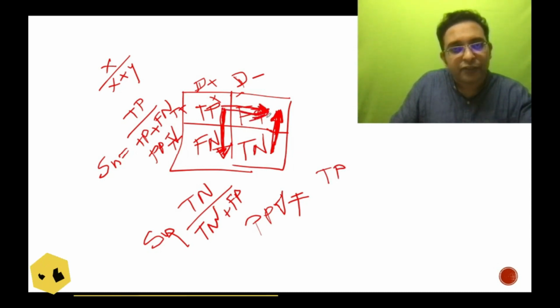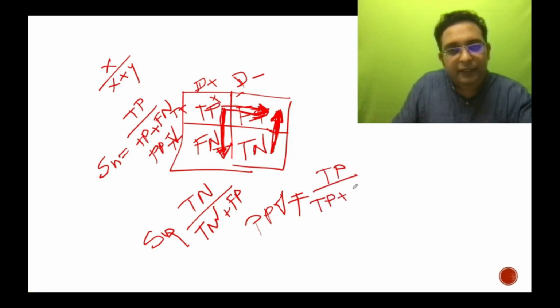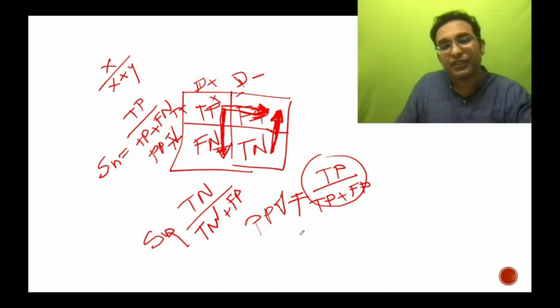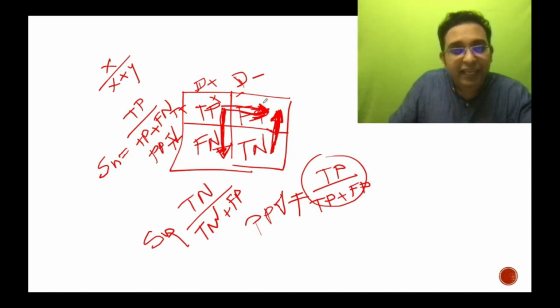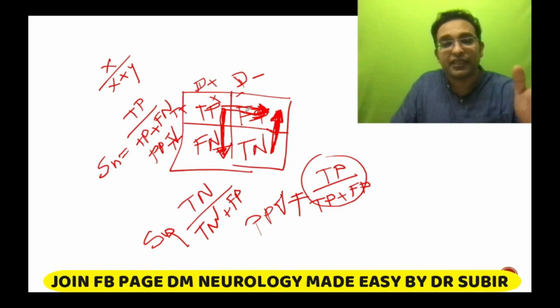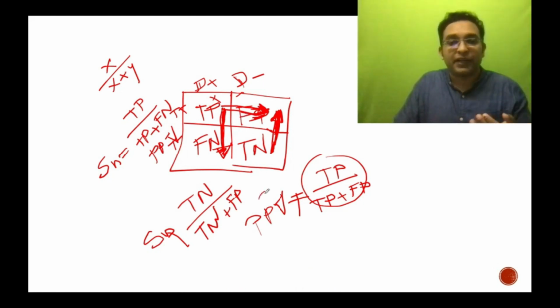I'm poor in drawing, sorry for that, but hope you are understanding. Just look at the arrow, it is going in the positive direction. It shows the true positives among the test positives. The test came as positive, but out of which how many had the actual disease? That is the question we answer with the positive predictive value.